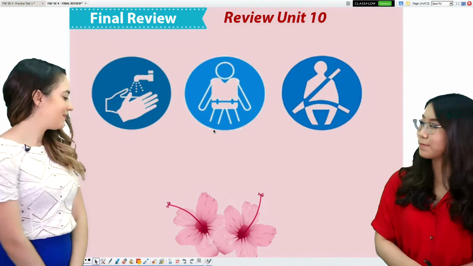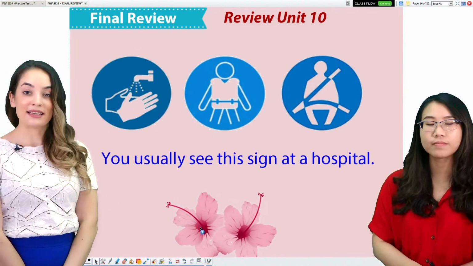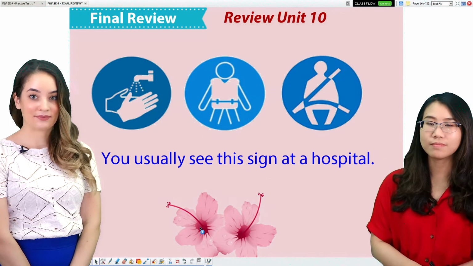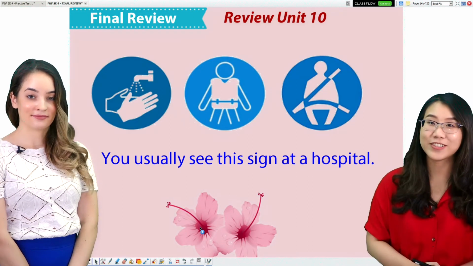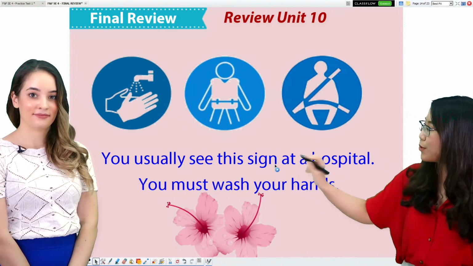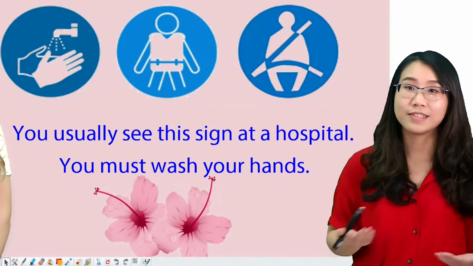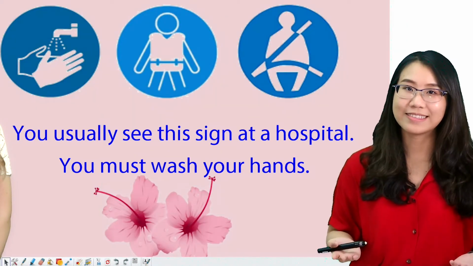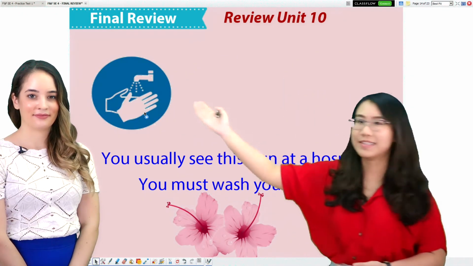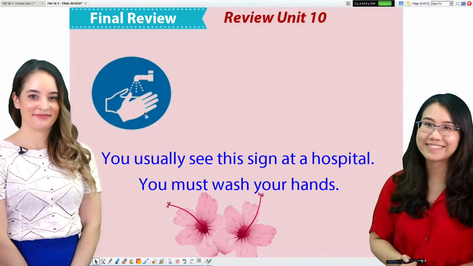Next one. You usually see this sign at a hospital. Do you have the answer? Or you need a second clue? I will show you. You must wash your hands. So, which sign? Yes, that's right. It's this one. You must wash your hands.